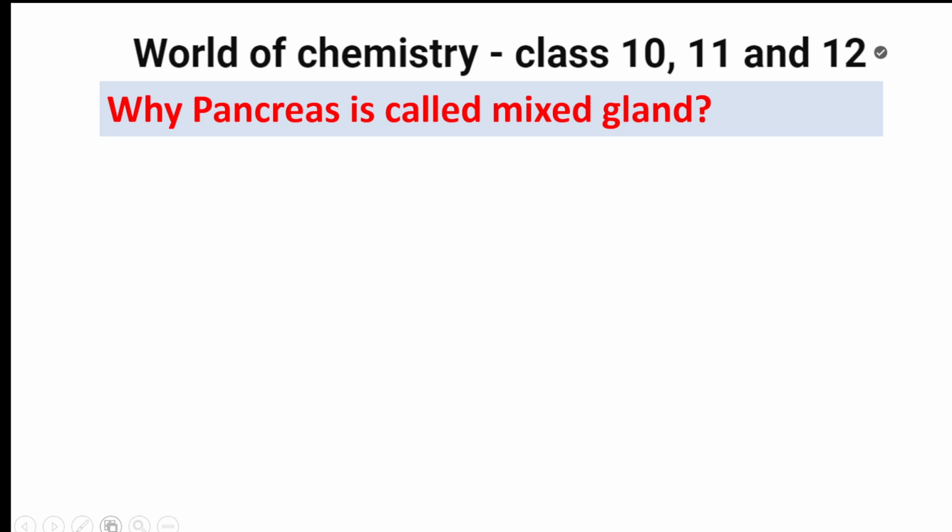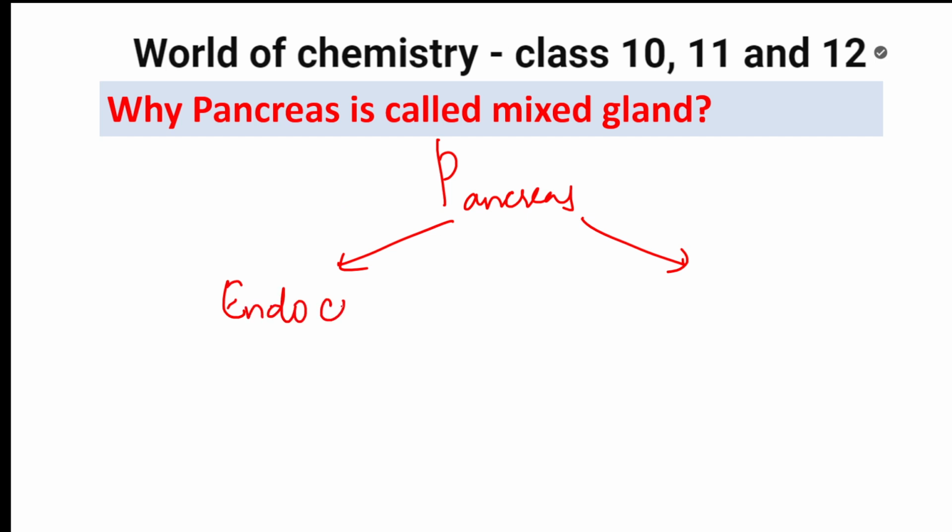Next. Why is pancreas called a mixed gland? Nice question. Basically, students, mixed means together. Pancreas performs two types of functions. First, it performs endocrine function.